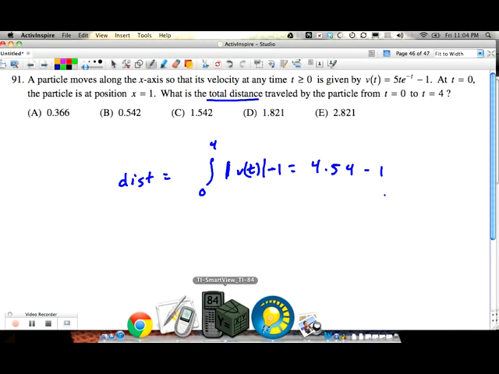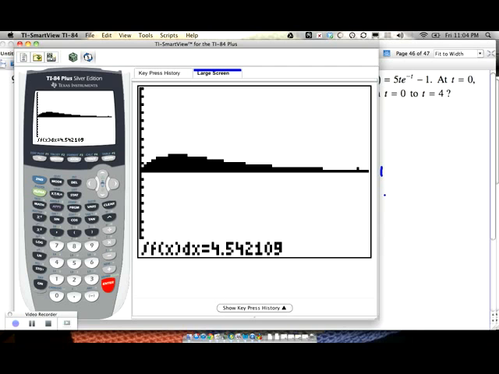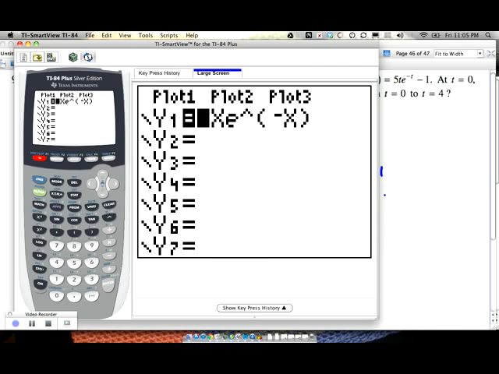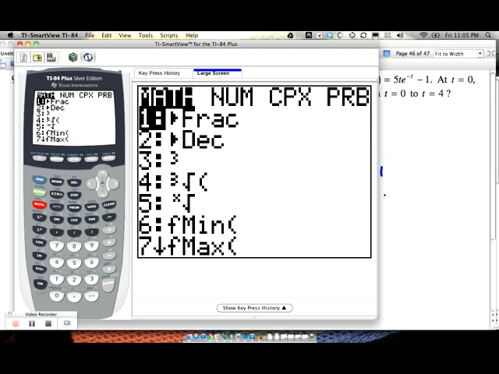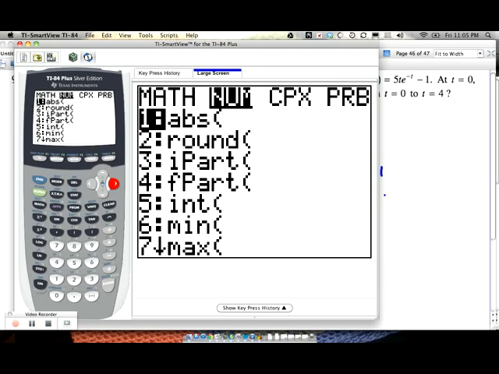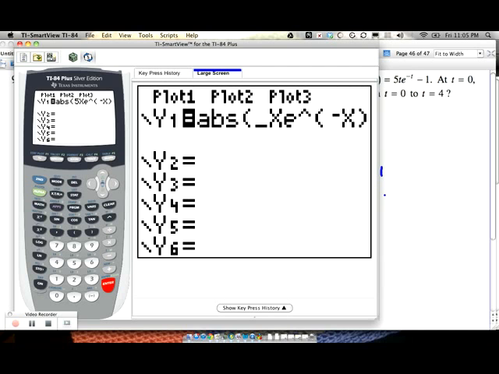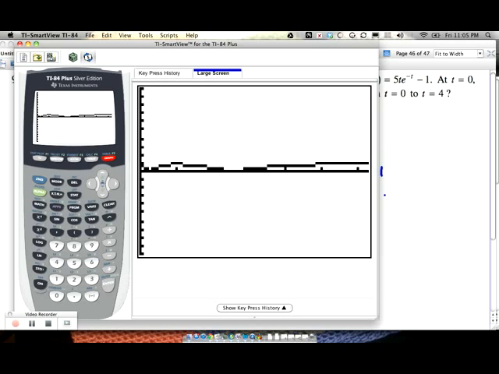Alright, so here's our function. And we want to do absolute value of this because that's going to be a little bit different. So I'm going to do second insert. Now I'm going to do absolute value, which is in the math menu. So math, we go to num, and the absolute value is there. I forgot to put the minus 1 on the end. So now we're going to put it there. Minus 1. Close this off. Include all that in the absolute value. That looks a little better.